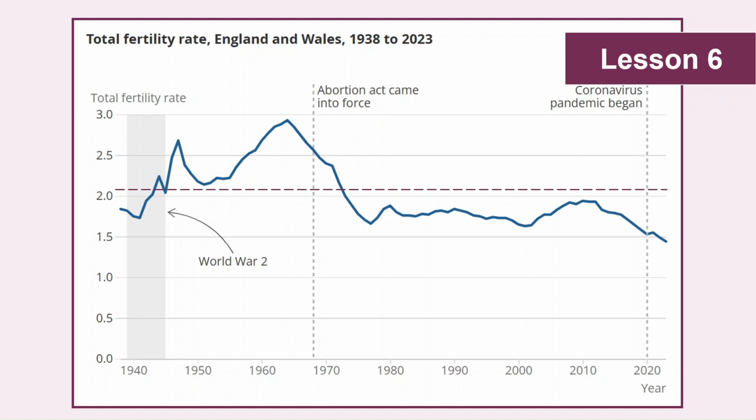For reference, the maroon dashed line, which sits just above 2, indicates the average fertility rate which would be needed to meet the maintenance level for the current size of the population. Having said that, our population size as a country continues to grow because we've also got increased immigration as opposed to emigration. So it's not just down to having more children in terms of the size of the population in the future.